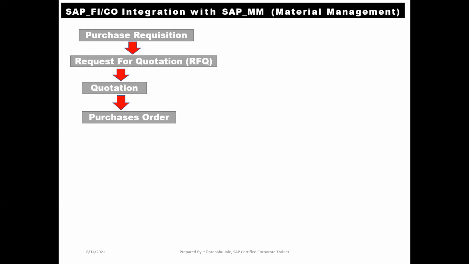The mutual agreement between the two parties, we can call it a PO. PO stands for purchase order. In the PO we have the complete information, and we will have the terms and conditions also.